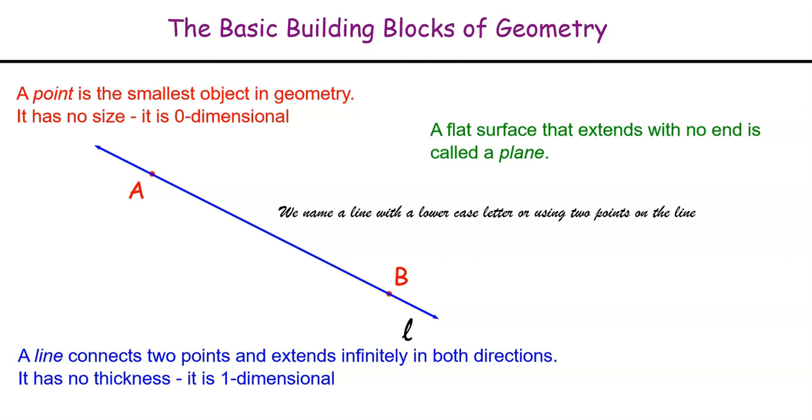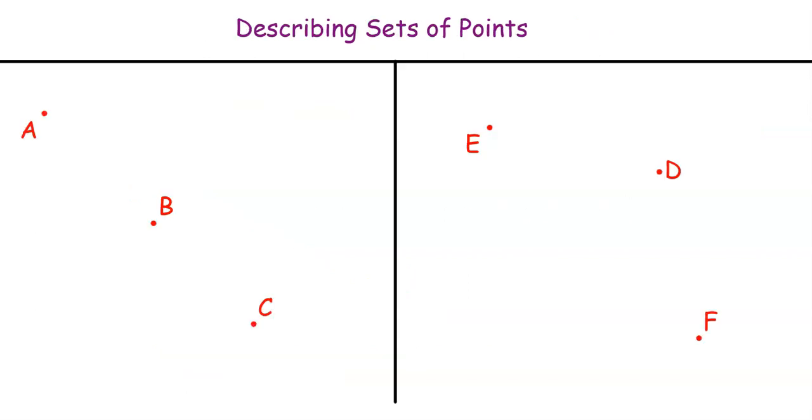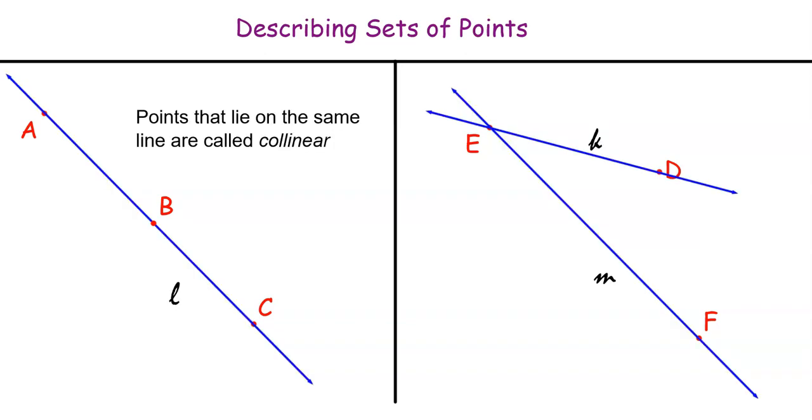So another way that we can describe points is according to their relative orientation to each other. You might notice that on the left-hand side of the screen, A, B, and C seem to be forming a line if we were to continue down from the top left to the bottom right corner of the screen, whereas E, D, and F, maybe two of them are on a line, but not all three because there's a little bit of an arc or an indent there. Well, if 3 points lie on the same line, we call them collinear. If they don't, like E, D, and F on the right side of the screen, we either call them non-collinear or we just don't call them anything at all.